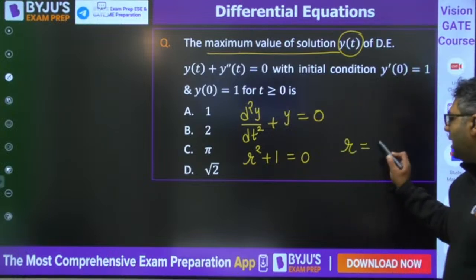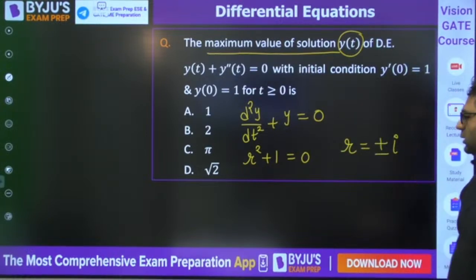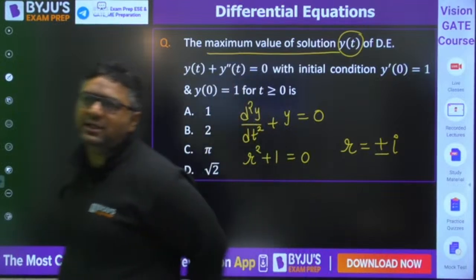Roots will be coming out to be r equals plus minus iota. Solve it. Let us see how many of you give the right answer for this.